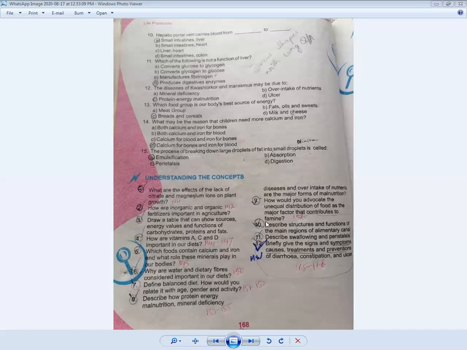Now come to another long question. This is question number 9 given in your book. You can find how would you advocate the unequal distribution of food as the major factor that contributes to famine. Okay, so famine is a common thing if there is unequal distribution of food among the people, so it can lead to famine.